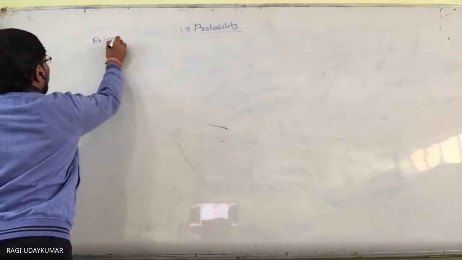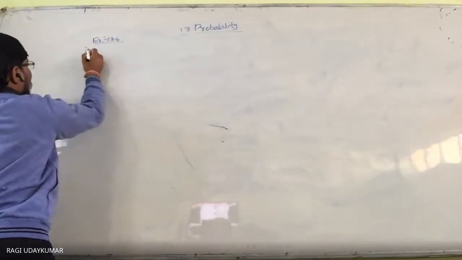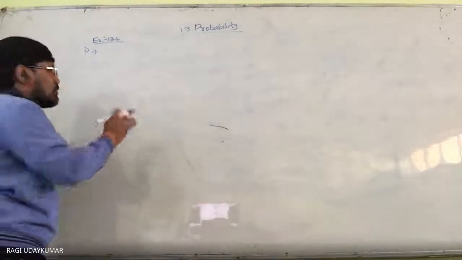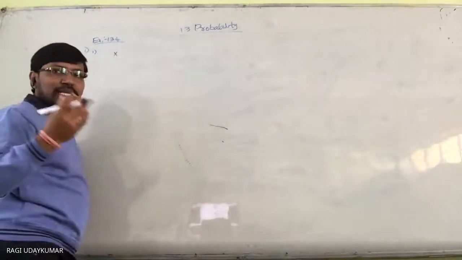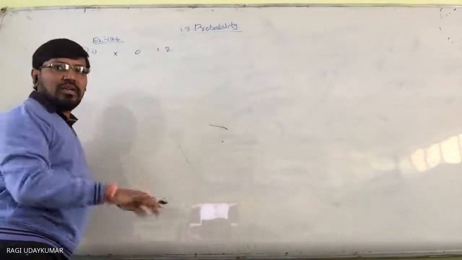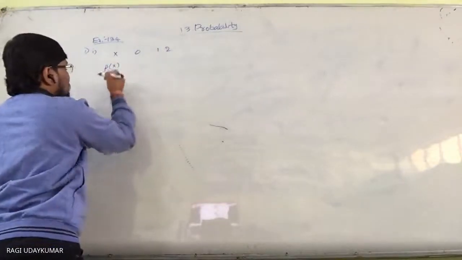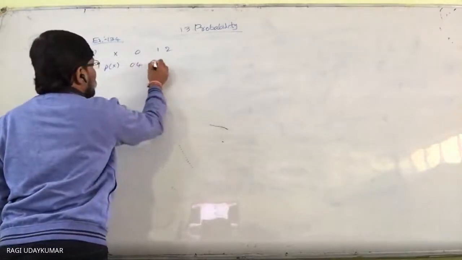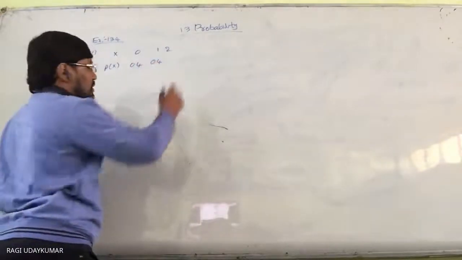Exercise 13.4, first problem, first one. Here it is given a random variable and its probability distribution. What is X? It is not given. The possible values are 0, 1, 2. Just take the previous one into consideration. The probabilities are given to you as 0.4, 0.4, and 0.2.